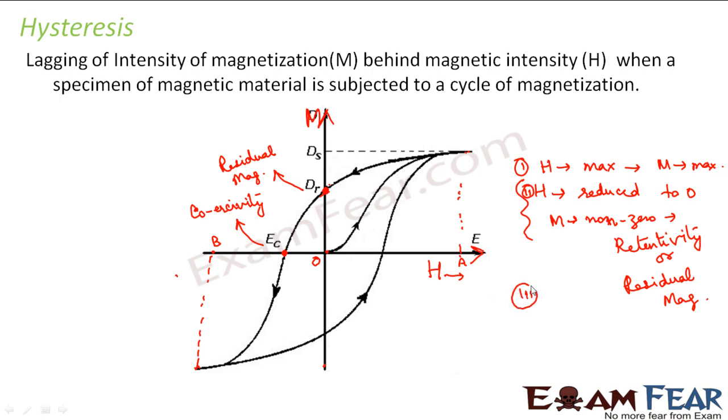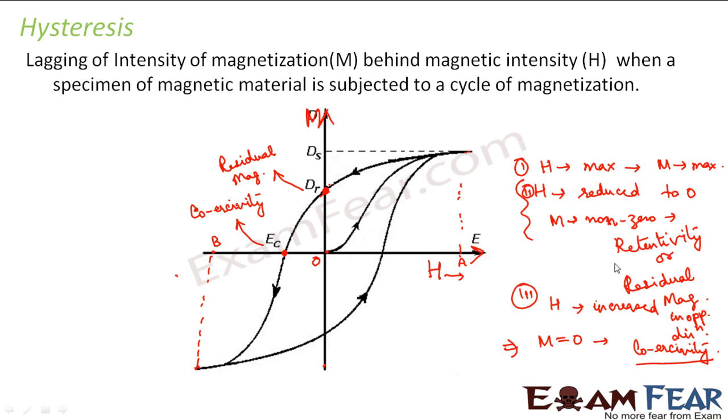Now the third thing is when H is increased in the opposite direction, that means it is decreased further beyond this. So basically it is increasing in magnitude but in the opposite direction. So when H is increased in the opposite direction, what happens? A point is reached where the magnetization becomes 0. That point refers to the coercivity of the material, right?